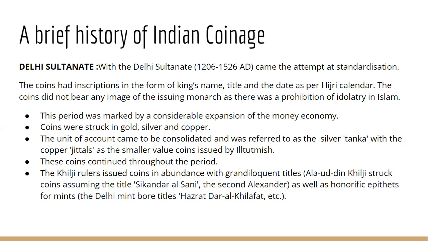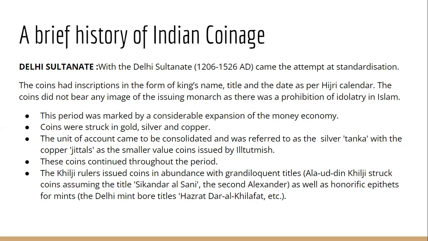So these 2 are the coins issued by Iltutmish, silver Tankha and copper Jittal, and these coins continued throughout the period. Iltutmish ने ये issue किया, उसके बाद Balban जो आता है, he issued gold coin. So Balban से gold coin also started. Initially only silver and copper coins by Iltutmish. From Balban's period onwards, we find issuance of gold coins.